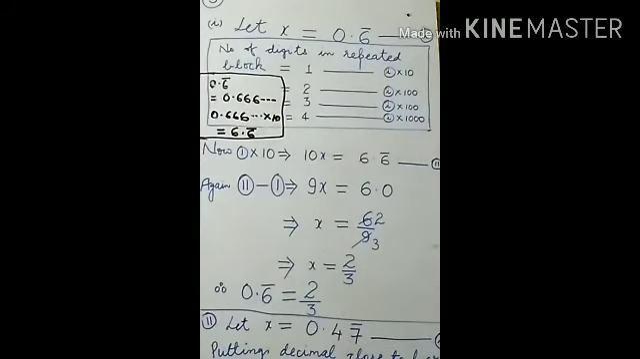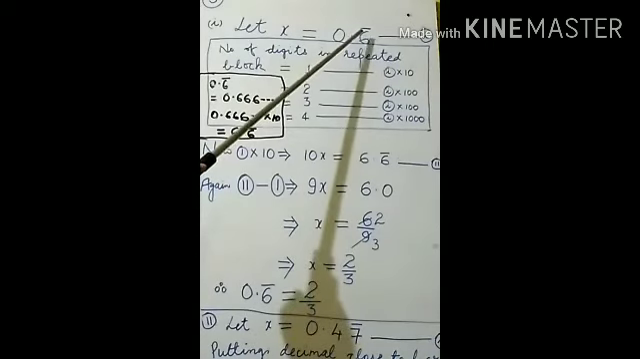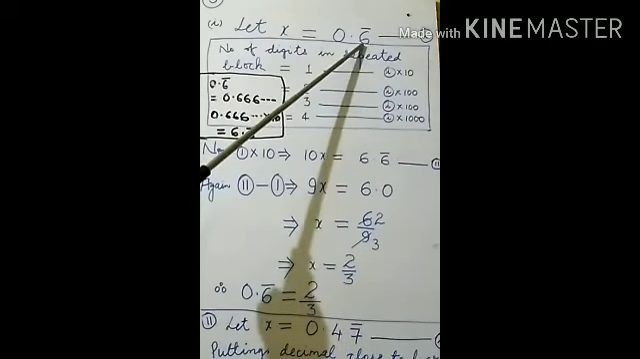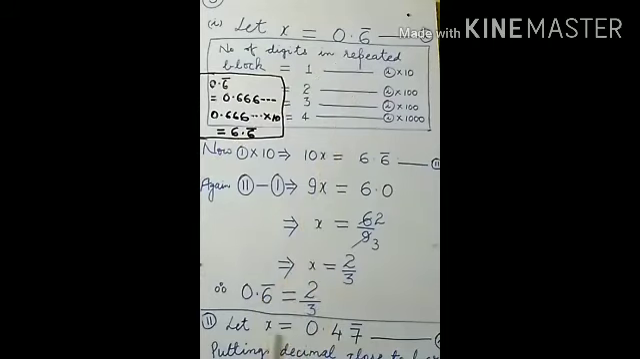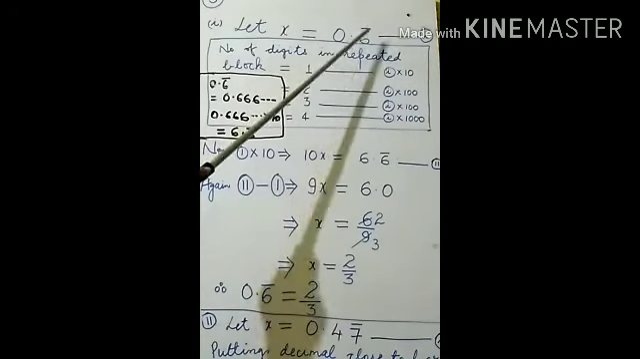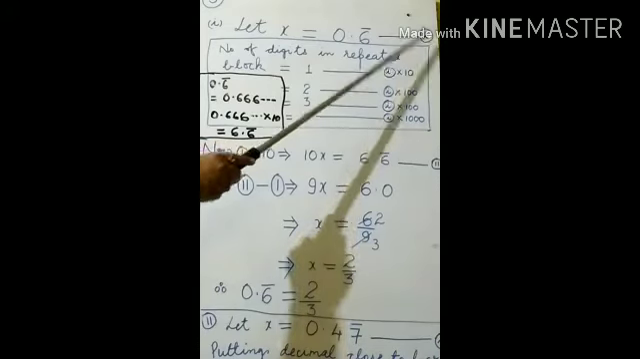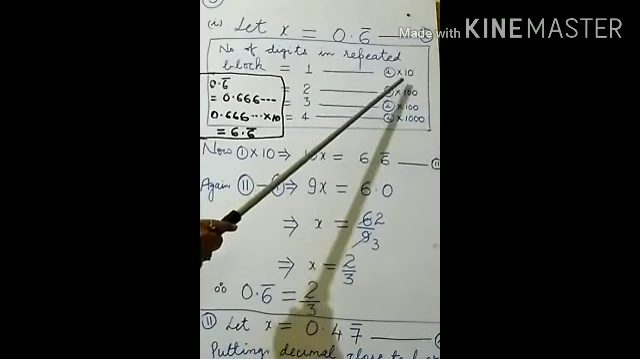Now we have to observe the number of digits in the repeated block. This one is mind work. Repeated block means how many digits are being repeated. Only 6 is being repeated here, so only 1 digit is there. Suppose only 1 digit is there, let x equal 0.6 bar. This will be equation number 1, and equation number 1 will be multiplied by 10.